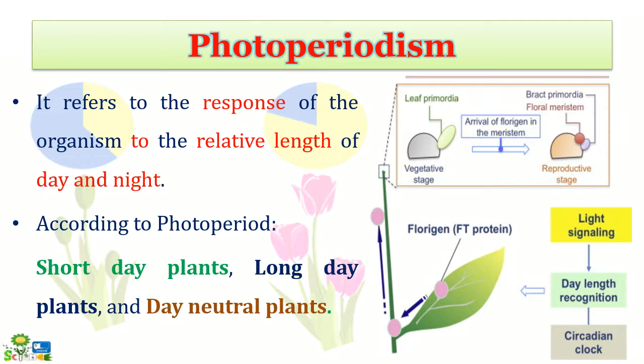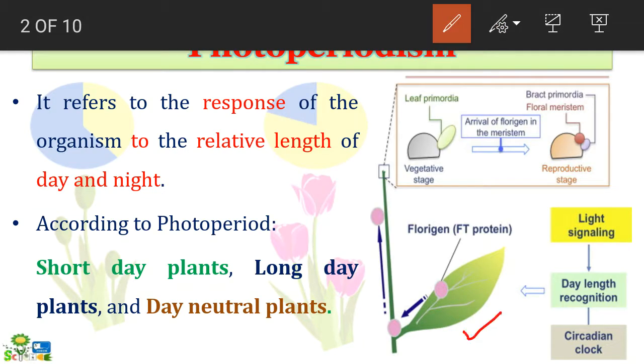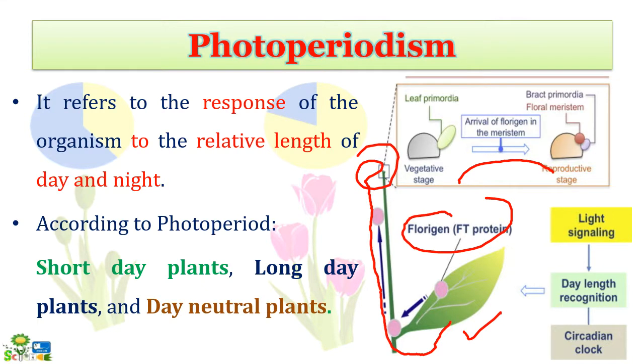We already discussed in the previous video that, in response to the relative length of day and night, the stimulus is perceived by the leaves. The particular chemical stimulator, that is florigen, after synthesis in the leaves travels from the stem to the apical tip, and at the apical tip it transforms the vegetative stage into the reproductive stage. So this is how photoperiodism influences flowering.